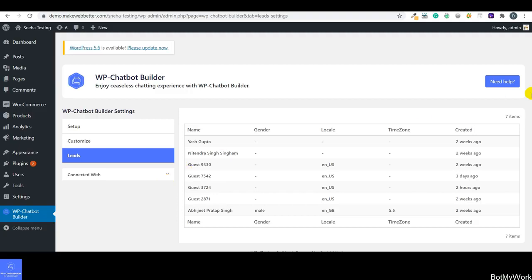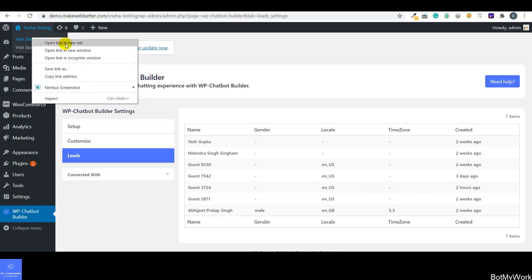So guys, we have discussed all three tabs. First we discussed setup. Second, we discussed how you can customize the settings for Facebook Messenger. Then we discussed how the customer data, the users' data, is going to be displayed in the leads section. So guys, all the settings have been done, and now I'm going to show you on the front end how the settings are going to work for you. So let's visit the front end.